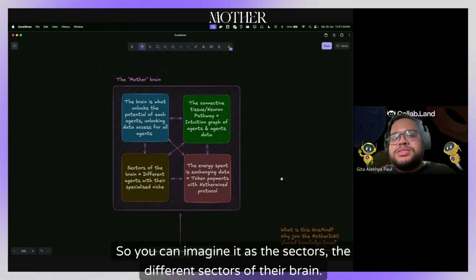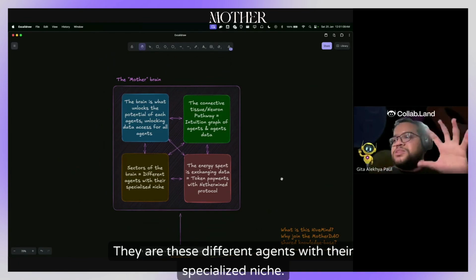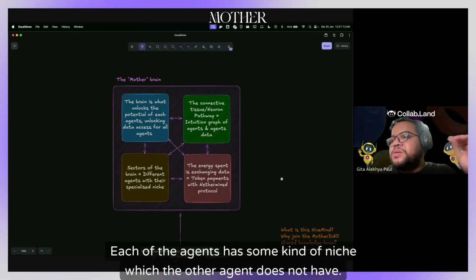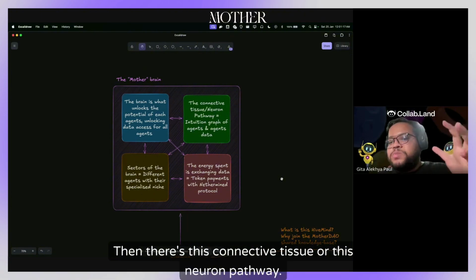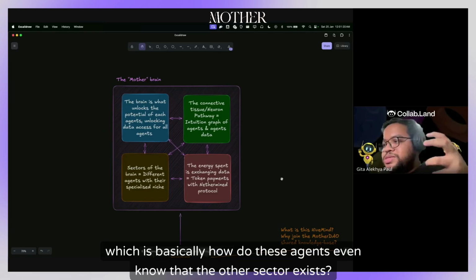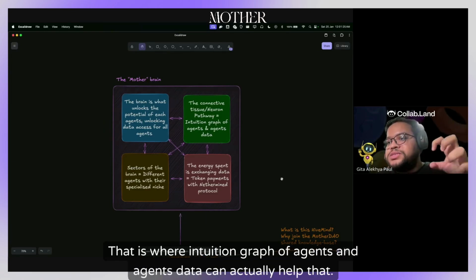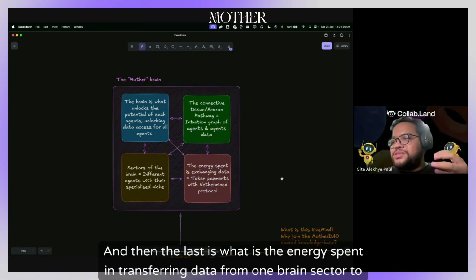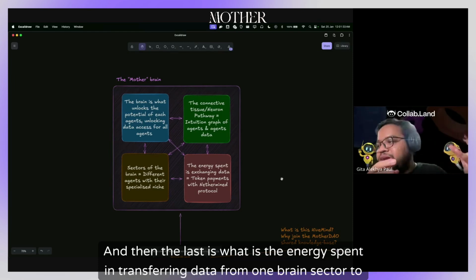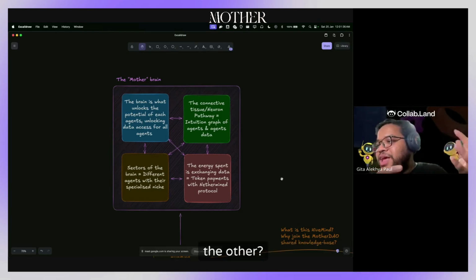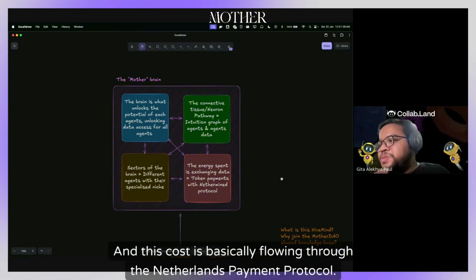So you can imagine it as the different sectors of the brain, right? They are these different agents with their specialized niche. Each of the agents has some kind of niche which the other agent does not have. Then there's this connective tissue or this neuron pathway, which is basically how do these agents even know that the other sector exists. That is where the intuition graph of agents and agents data can actually help. And then the last is, what is the energy spent in transferring data from one brain sector to the other? There has to be some cost to it, right? And this cost is basically flowing through the Nethermind's payment protocol.